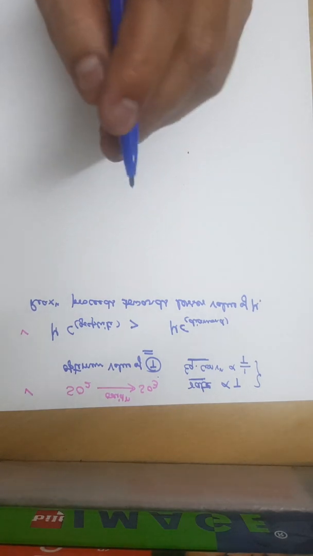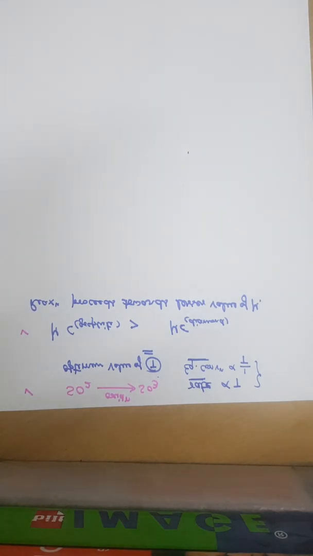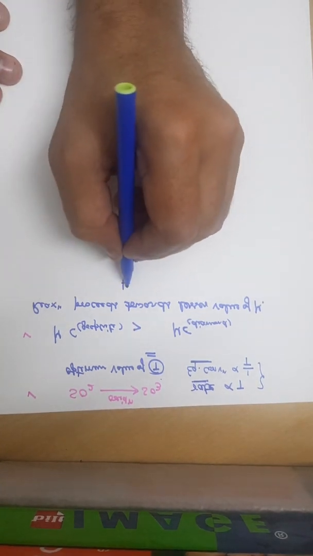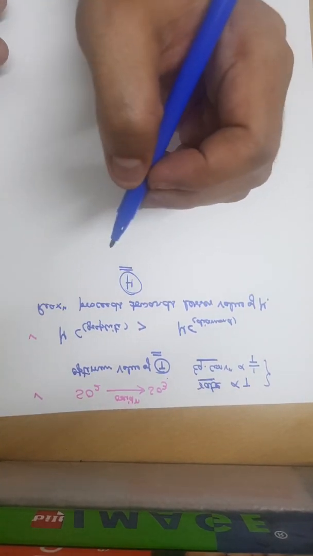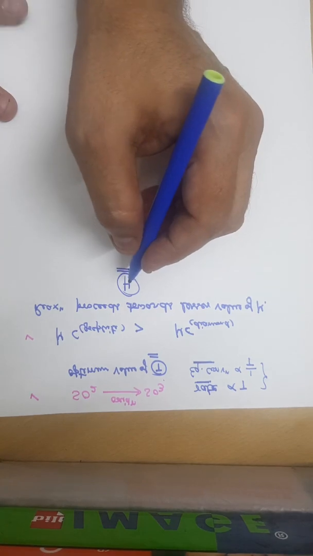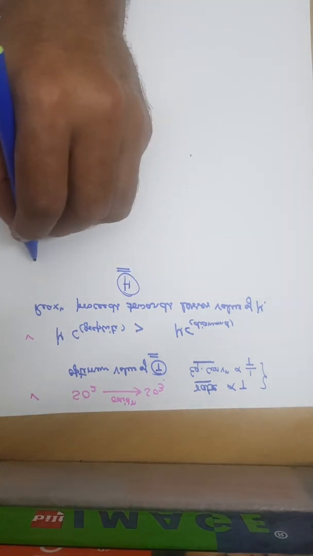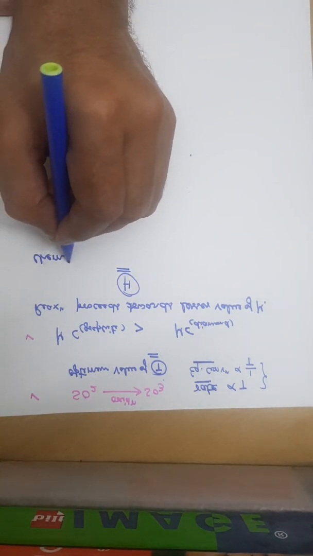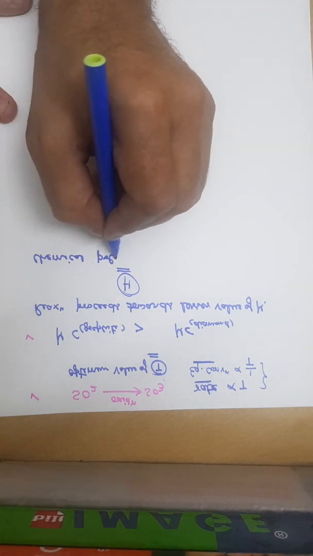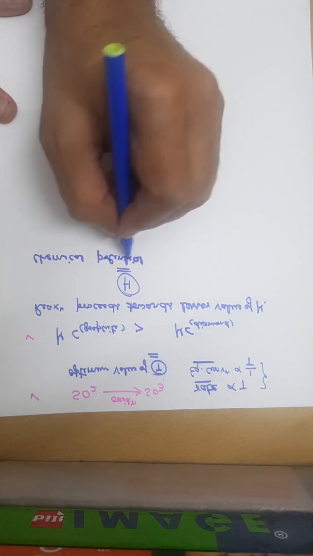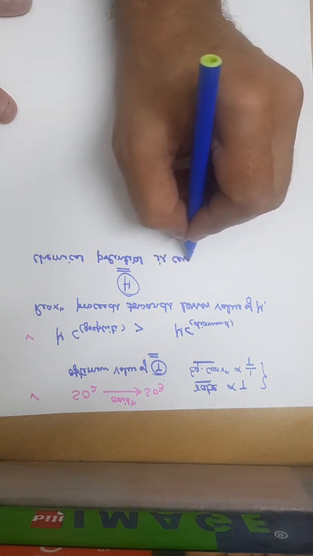So the chemical potential is a very important parameter. It is central to chemistry.